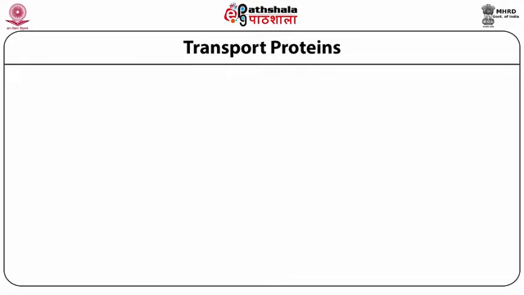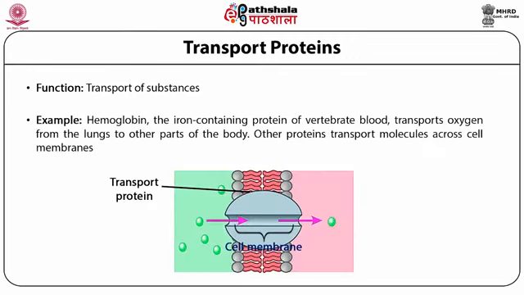Transport proteins, another role of proteins, where the main role is transport of substances. Examples are hemoglobin, which is again a protein, the iron-containing protein of vertebrates. Blood transports oxygen from the lungs to other parts of the body. Other proteins transport molecules across cell membranes. So the very important phenomenon is transporting substances or molecules from one place to the entire body.